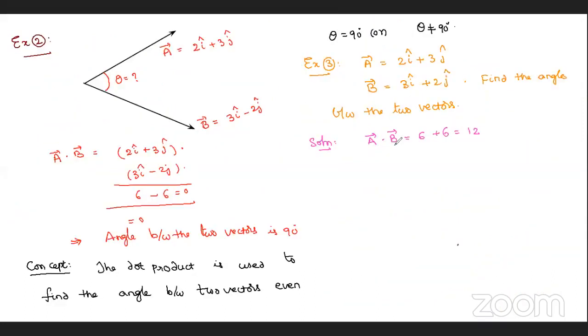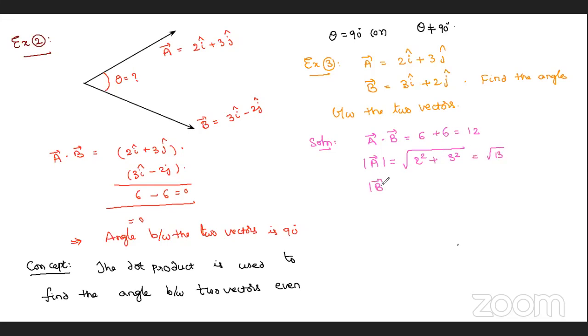Here, a bar dot b bar I already calculated. So next I am going to calculate mod a. Mod a, you know the formula, is root of ax square plus ay square. Az is not there. So ax square, that is 2 square, plus ay square, that is 3 square. 4 plus 9, 13, so root 13.